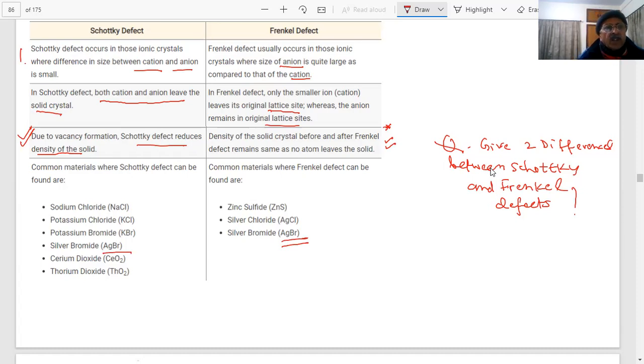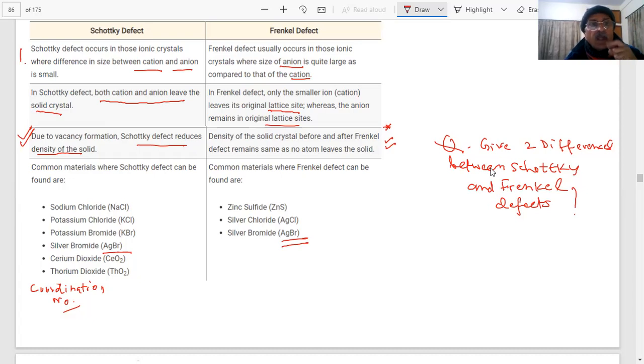Now, another question. Coordination number: which will have a larger coordination number, student? Coordination number means what? How many atoms are the neighboring atoms? How many atoms are touching one atom, student?